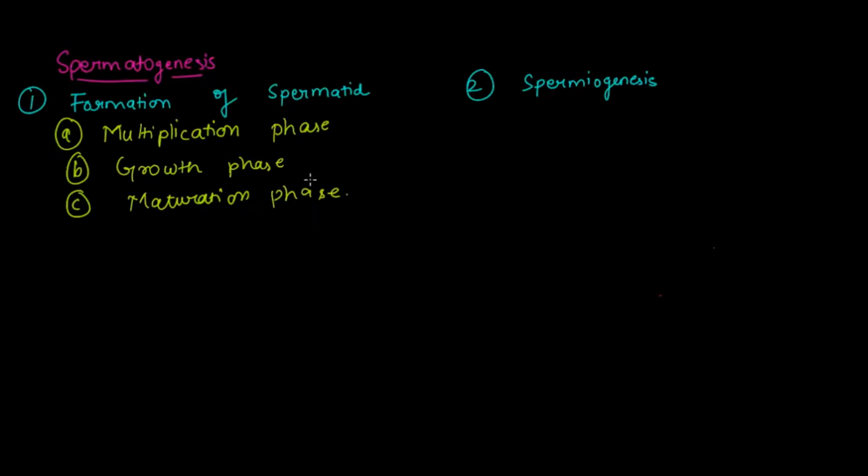So this is basically the summary: in all of these processes our sperms are going to be formed. Spermatogenesis has been done in two phases, formation of spermatid and spermiogenesis, and the formation of spermatid is further done in three sub phases, which are multiplication phase, growth phase, and maturation phase.